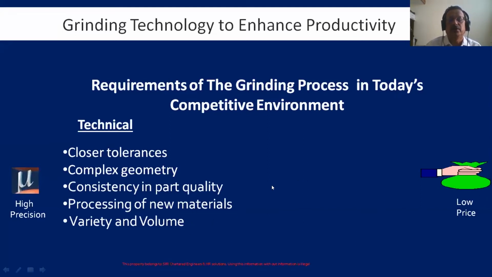Whenever you are doing mass production, the consistency of quality is very important. Initially, when you start grinding, the first few components will come okay. After some time, because of temperature variation or vibration of the surrounding parts, your quality may go off. So this consistency, particularly in mass production, is very critical, and close monitoring of the process is required. Many times we have to do in-process gauging, and post-process gauging is also required. You have to take feedback and then do the auto corrections.